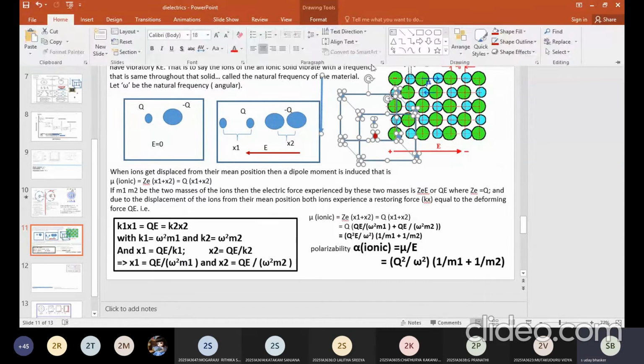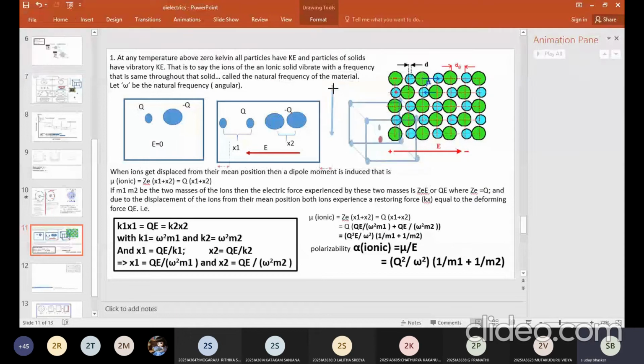One second, Amma. Give me a minute. Please remember, if you're talking about a cation and anion inside the crystal lattice, without the field, they will be at the same point. After applying the field only, they get separated. After applying the field, the cation got displaced in one direction and anion got displaced in another direction. That is what is shown here. Please remember that part.